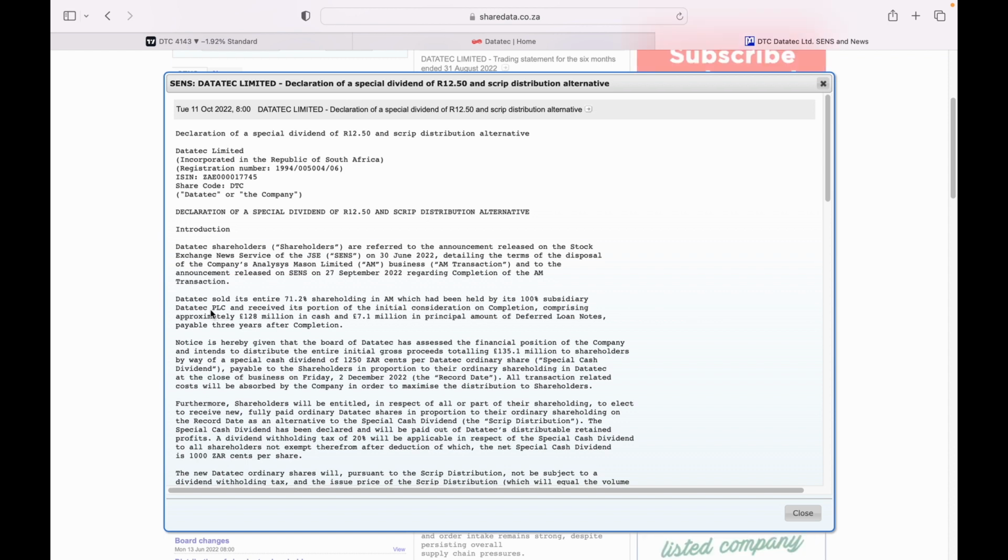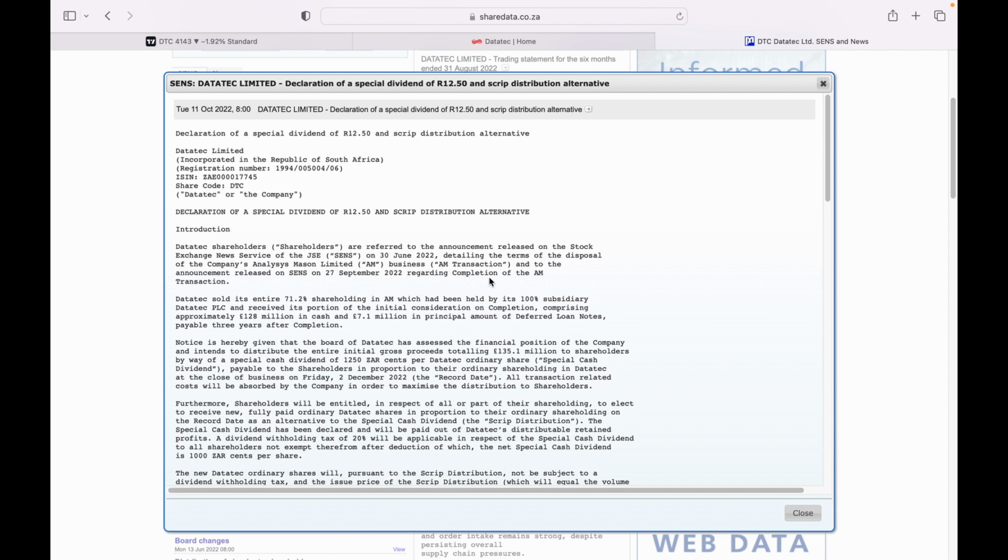Usually when you see a PLC, these are companies that are operating in the United Kingdom, because in South Africa, when you speak about companies, it's either a private company, which is a Pty Ltd, or a publicly listed company, which is just Limited. We don't say public. Basically, the limitation is the limited liability of the company. Same thing with the PLC, it's also a public limited liability company.